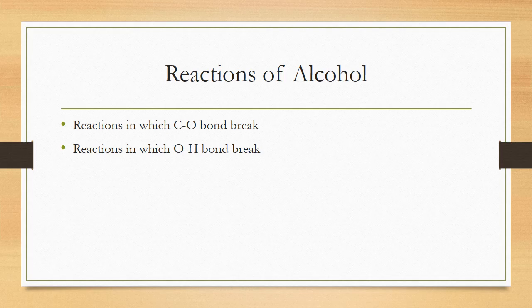If the bond is broken between the C-O bond, for example, the bond breaks at this place, this is CH3OH, and OH gets separated. Another type is the reactions in which, for example in CH3CH2OH, the bond breaks between the O-H. So first of all, I am going to discuss the reaction in which the C-O bond breaks.